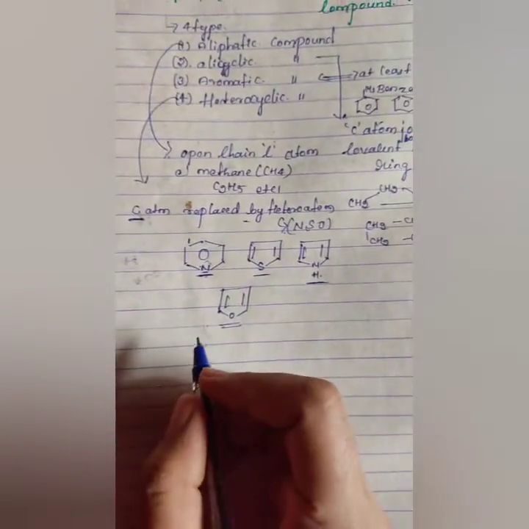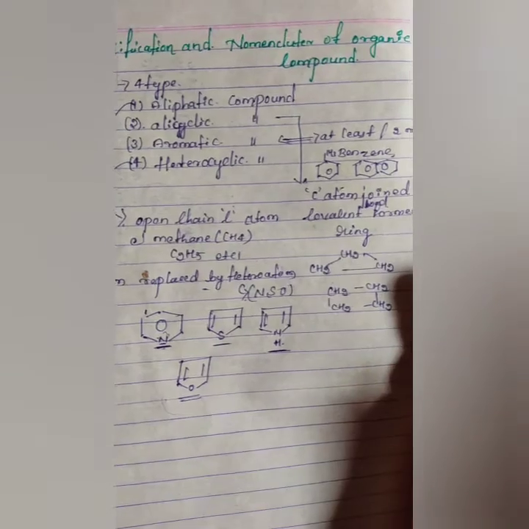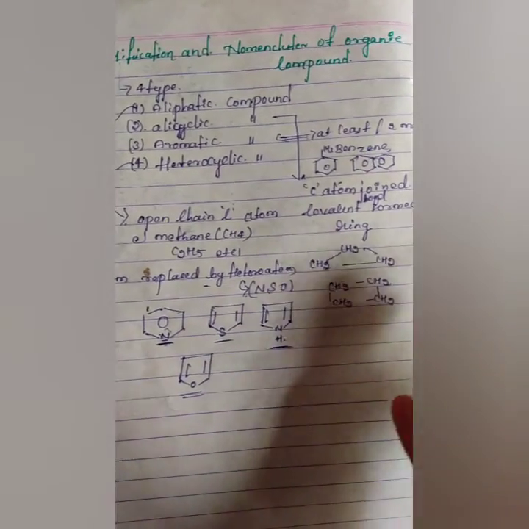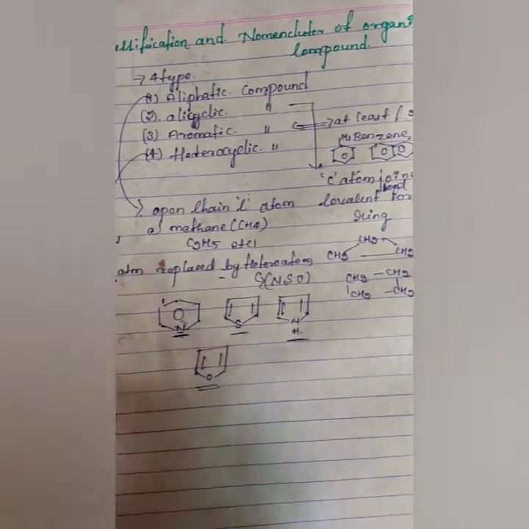An organic compound is classified into various types based on its properties. On that basis, we have to consider the reactive part.